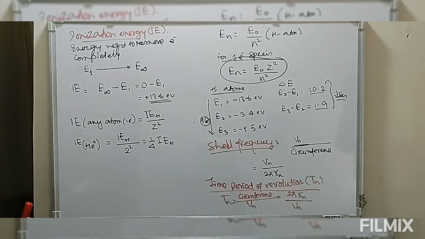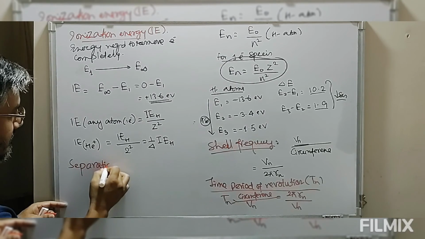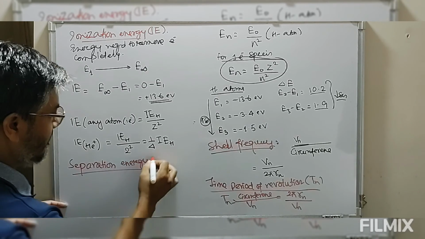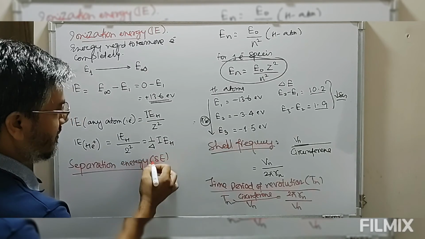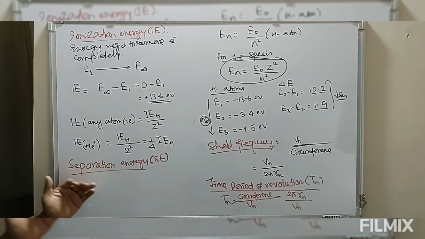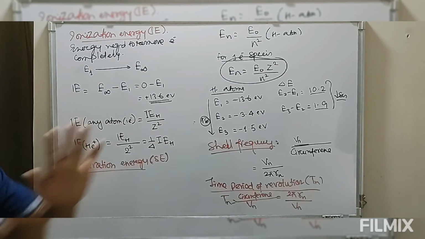Then we have a term which is known as separation energy. Separation energy is defined as the energy required to transfer an electron from any excited state to infinity.